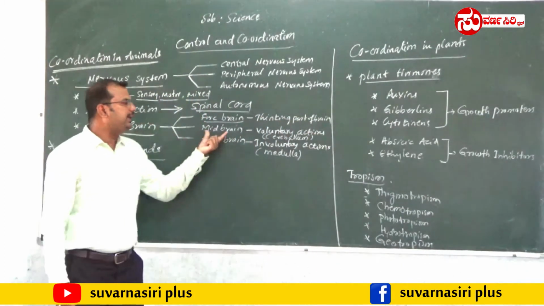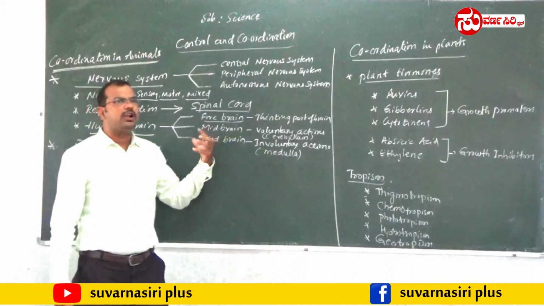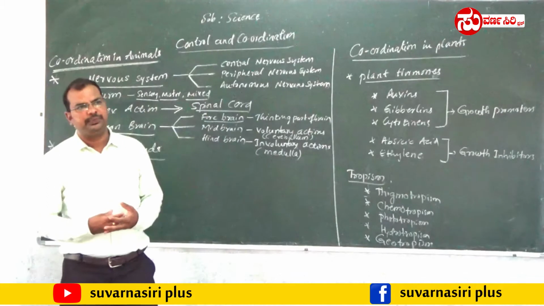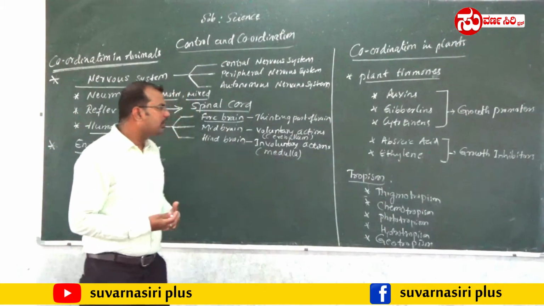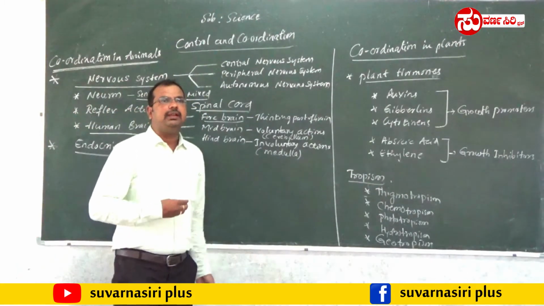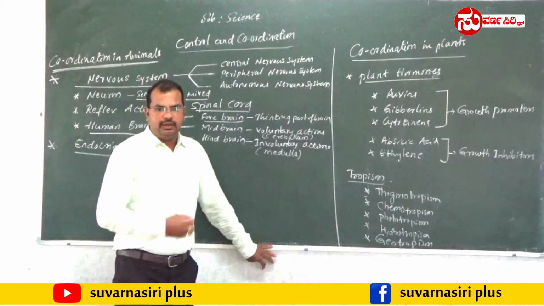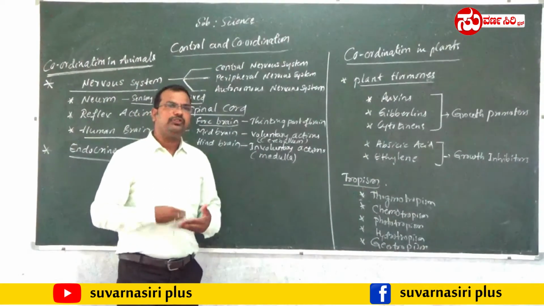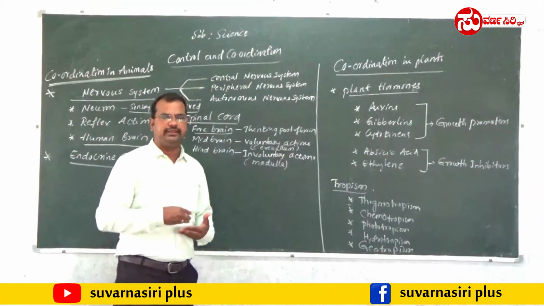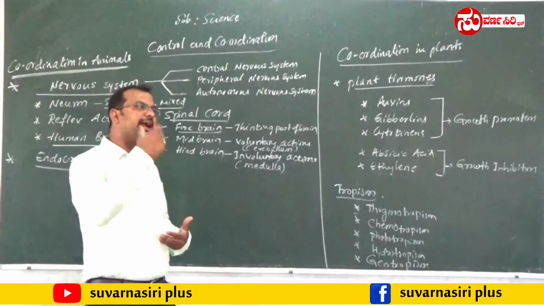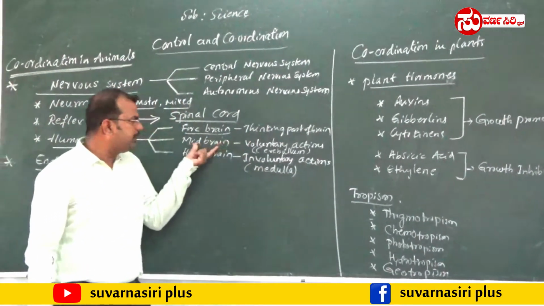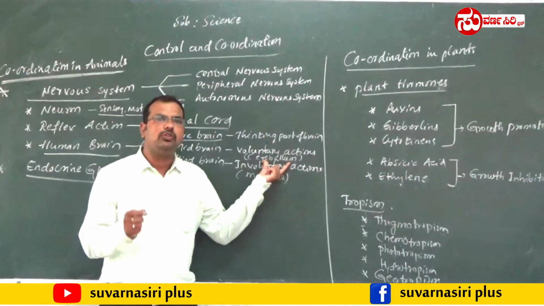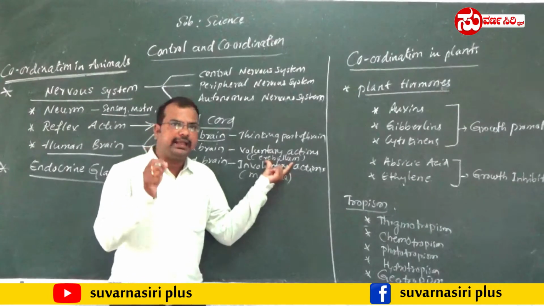The second one is the midbrain. It controls all the voluntary actions. Voluntary actions are nothing but what? Voluntary actions are those which can be done according to our will. I want to move my hand, I want to talk, I want to walk, I want to see. Whatever actions we do according to our willingness are all controlled by the midbrain. In the midbrain there is a part called the cerebellum. This cerebellum controls all the voluntary actions.